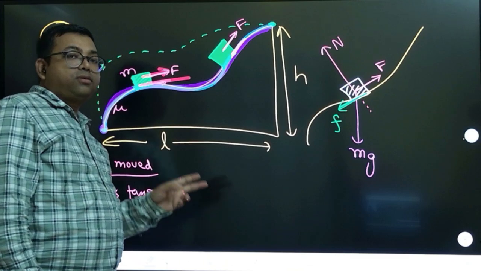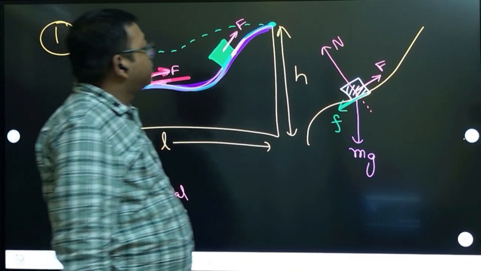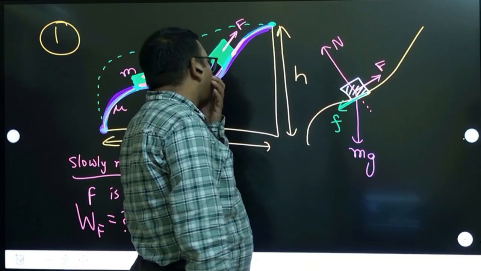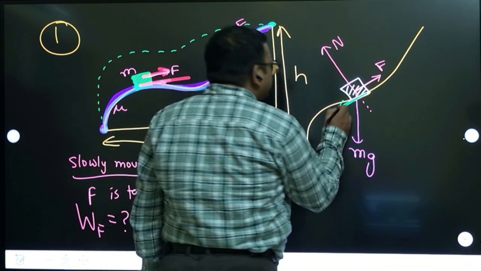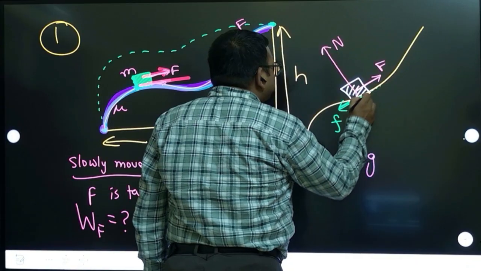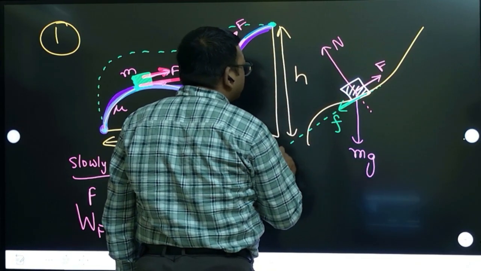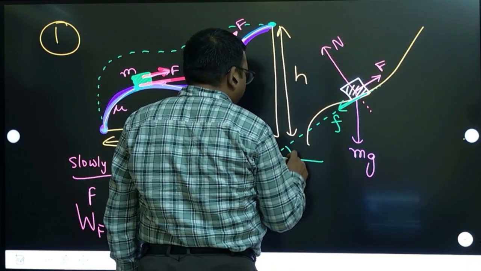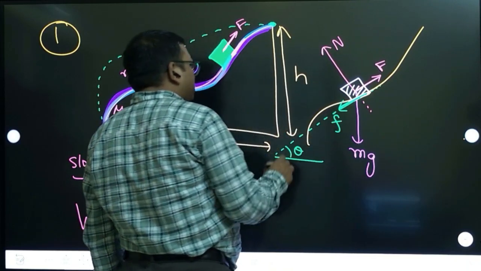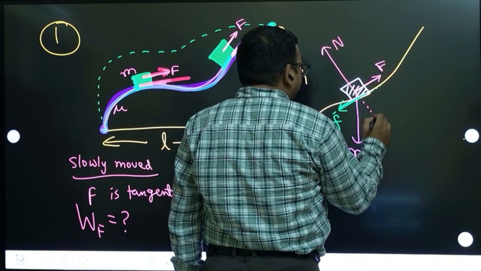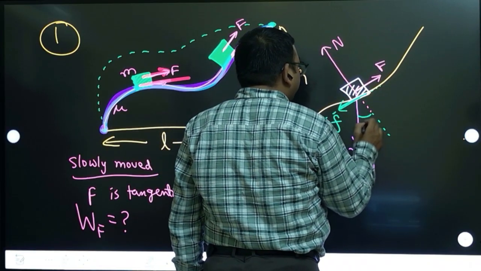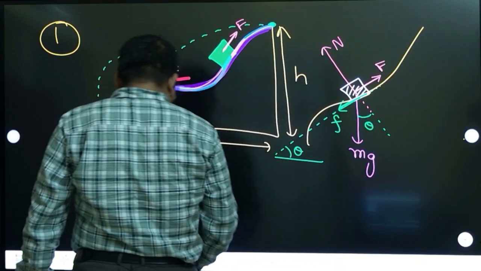These are the forces acting. Now suppose I draw the tangent to this surface here, and suppose this angle is theta. At that instant, this angle also will be theta. I can resolve this, right?